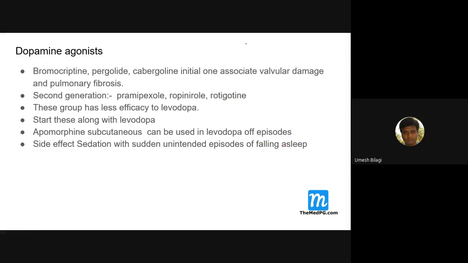It is like the statue game you played in your childhood. The same thing can happen with these patients. They can freeze. Of course, more often they'll freeze to a chair because they take a chair position. And the side effects are also there with this. The side effects could be sudden uninterrupted episodes of sleeping. Sometimes if the patient is driving, he can go to sleep there. These are side effects of dopamine agonists.